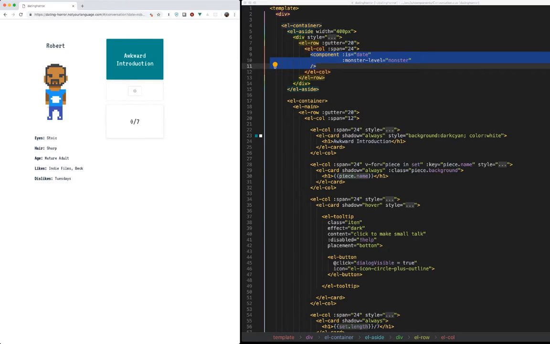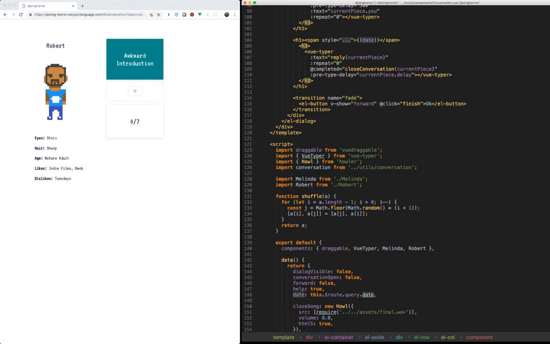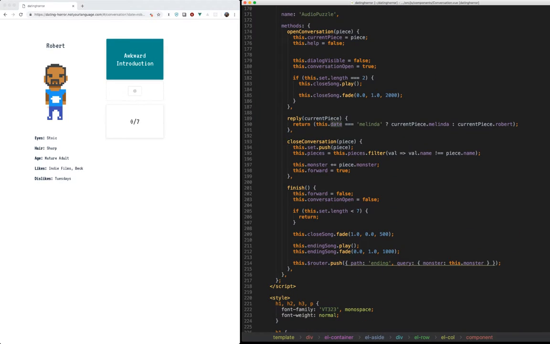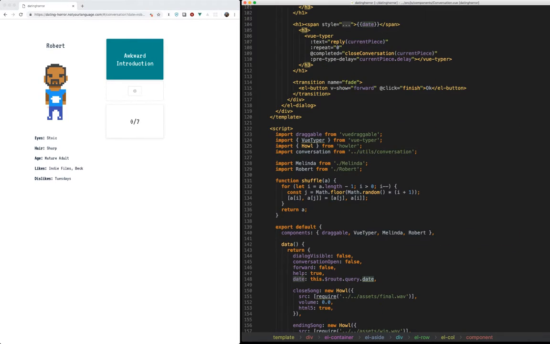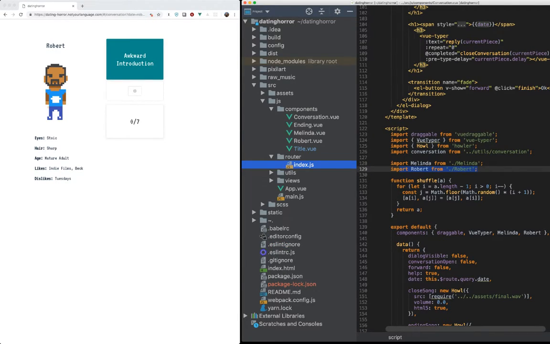And so this component is dynamic in the fact that we say component, but we actually tell it what component to pick out. And it's based on the name of the date. So if we drive down here, we can see that the component we choose is the name of our date, and it imports two separate components. And here are our two separate components, Melinda and Robert.